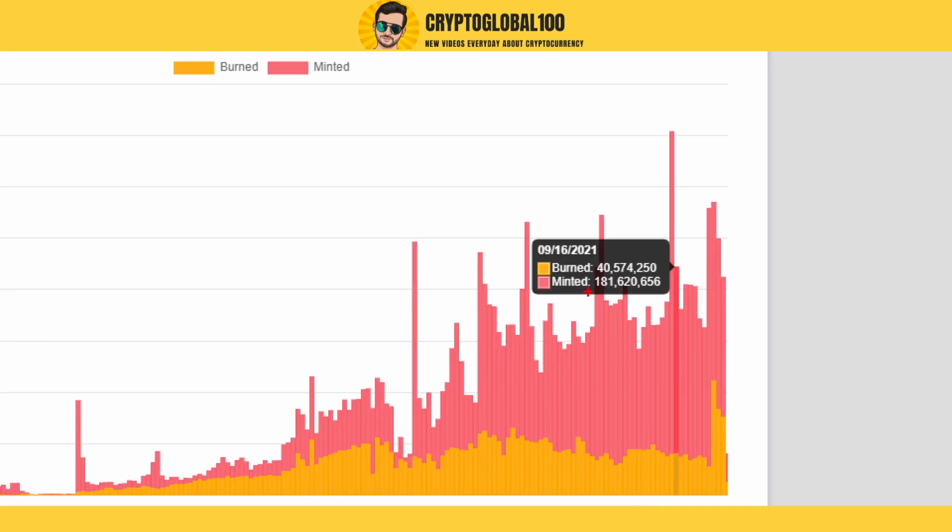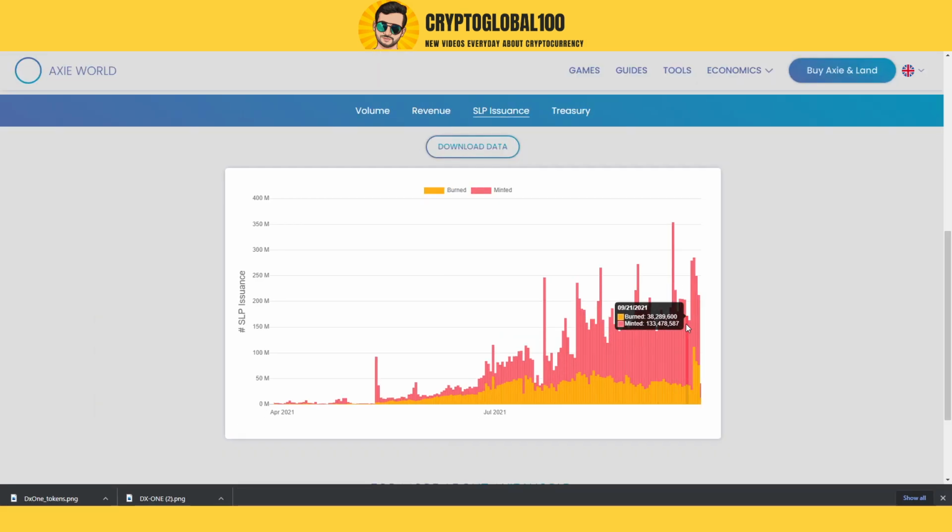You can clearly see the amount minted was 181 million, whereas the amount burned was only 40, so the accumulative would be 140 tokens minted. Okay, so a lot of tokens are being minted these days.